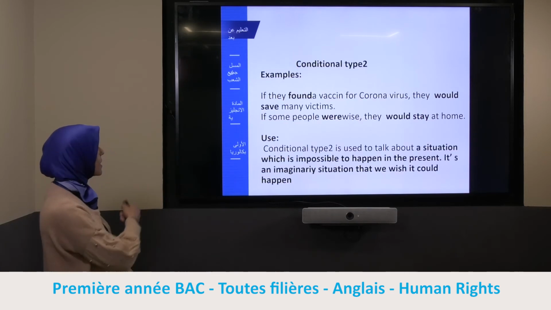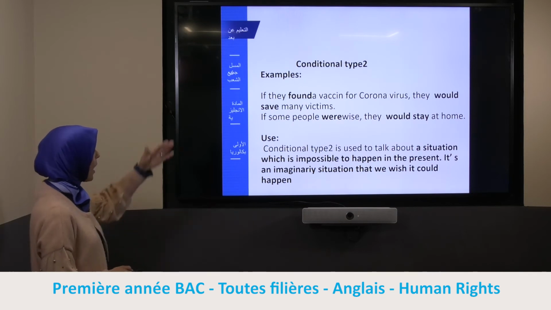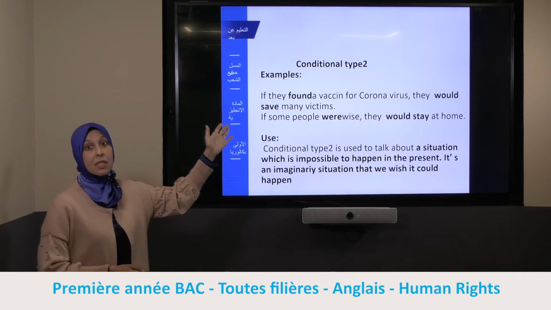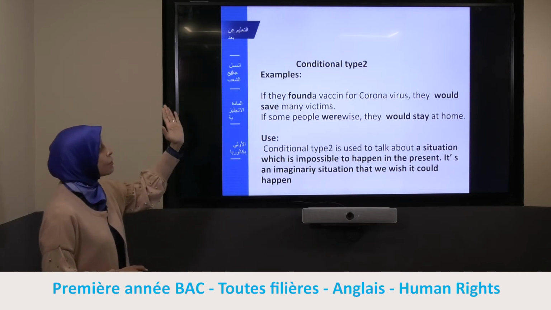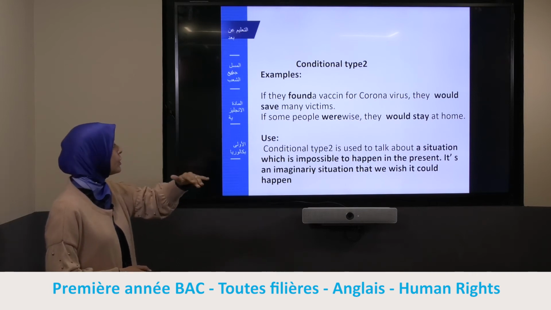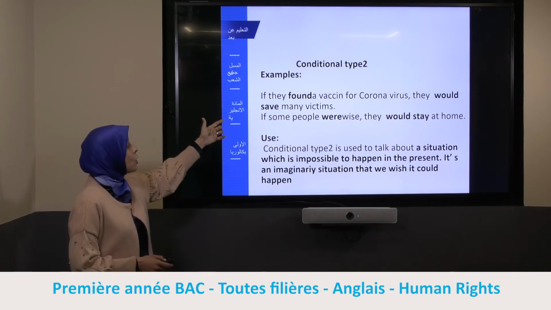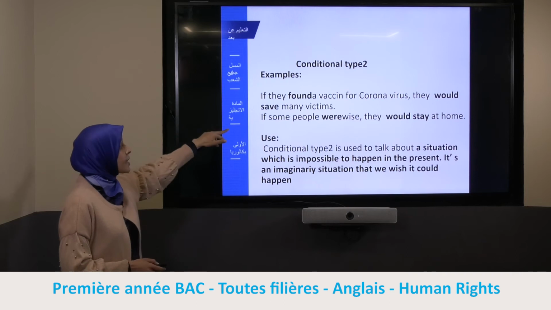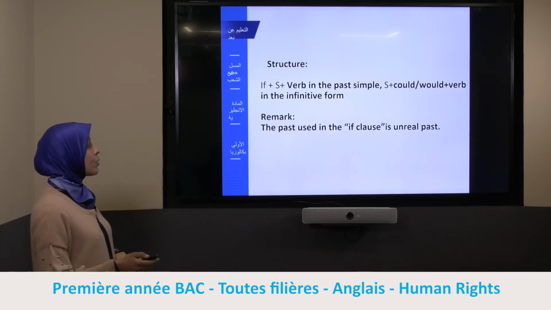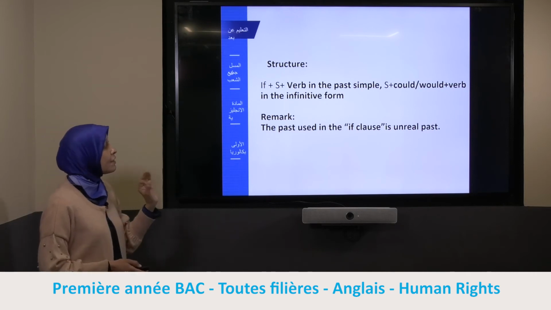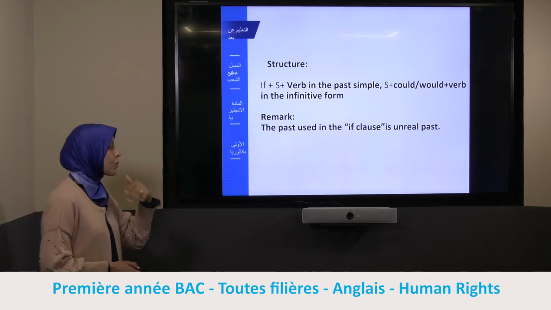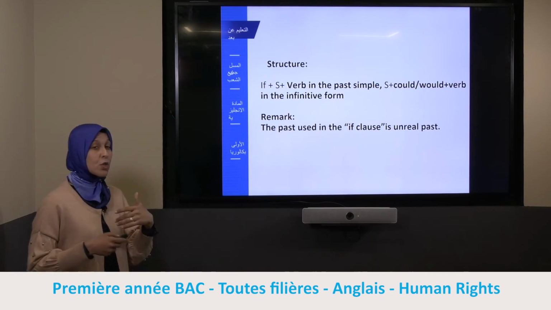If you go back to the examples, you can see this. We have if plus subject they plus verb in the past simple, they found. And in the main clause, we have subject plus would or could plus verb in the infinitive form. The same thing for example number 2. There is a remark: the past used in the if clause is unreal past because we are just imagining, we are just wishing.